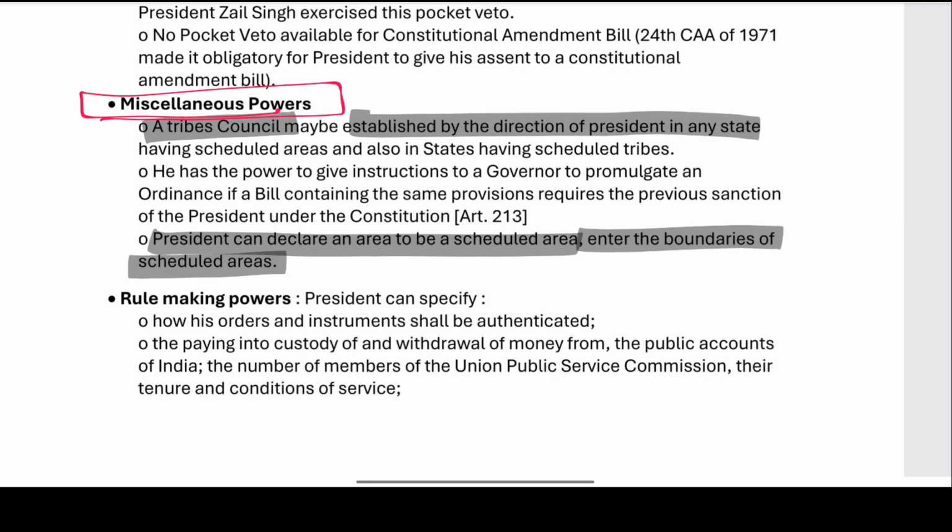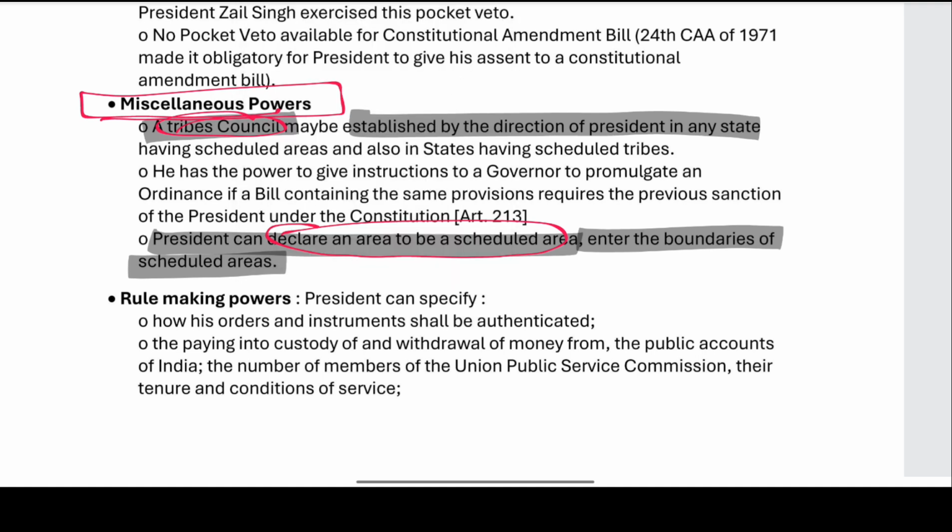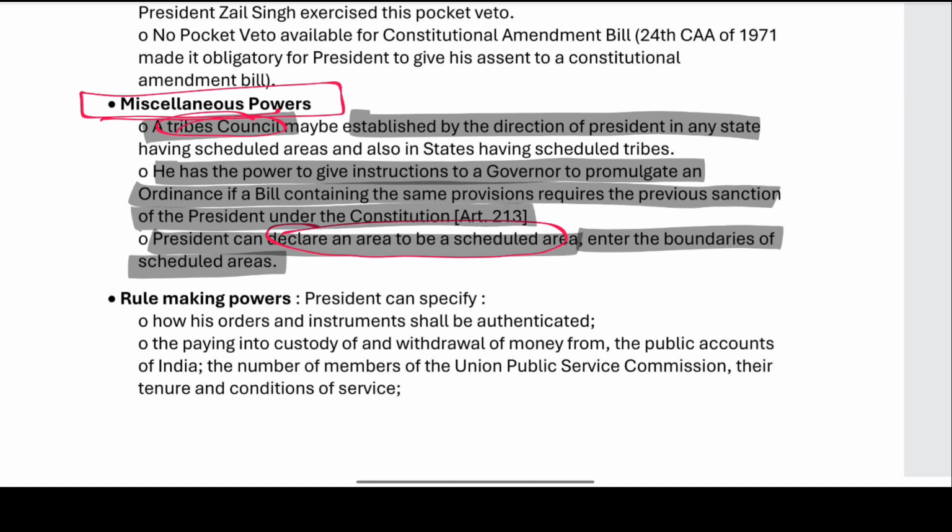Declare an area as a scheduled area and establish a tribes council. Then the President has the power to give instructions to the governor to promulgate an ordinance if a bill containing the same provision requires the previous sanction of the President under the Constitution. Instruct the governor to promulgate the ordinance under Article 213.